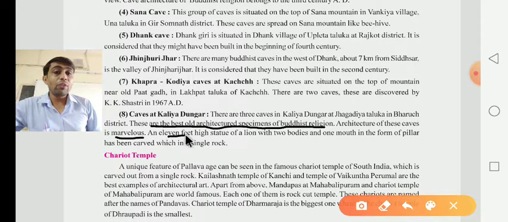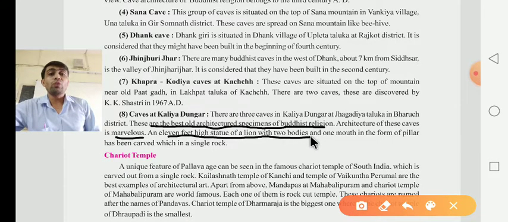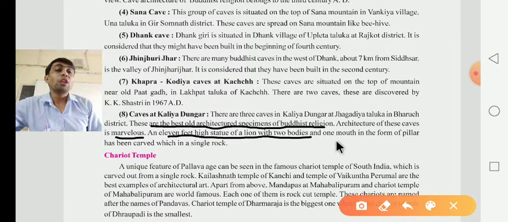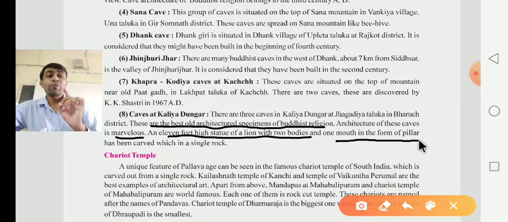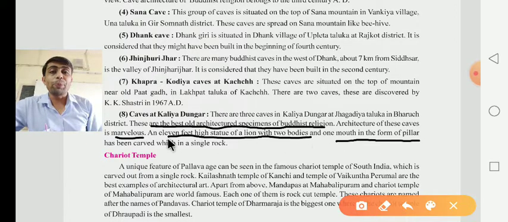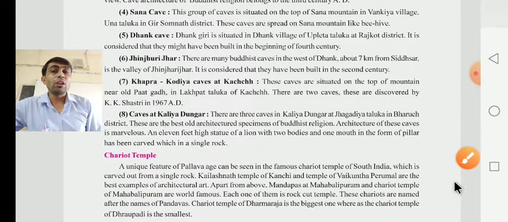Here an 11 feet high statue of a lion with two bodies and one mouth, in the form of a pillar, has been carved in a single rock.